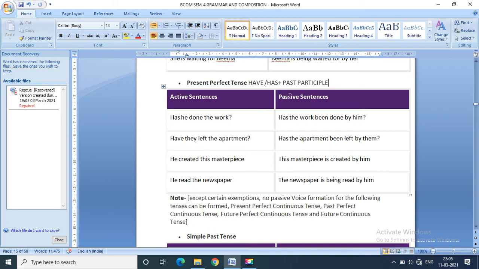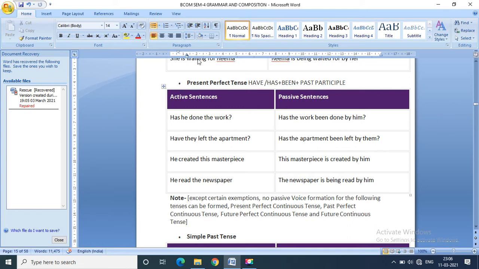For the perfect tenses, we have to add been. As far as present perfect tense is concerned, he created this masterpiece. This masterpiece is created by him. He read the newspaper.